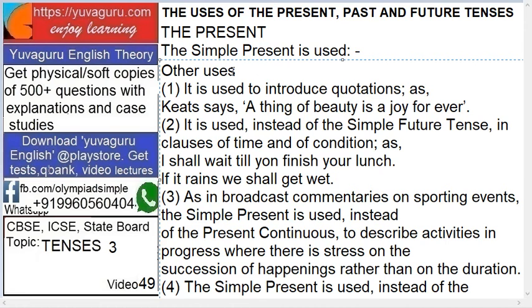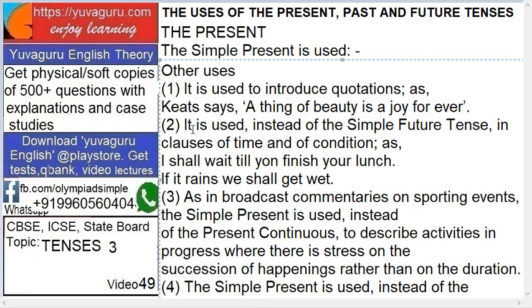Now, simple present is used to introduce a quotation. Keats says, "A thing of beauty is a joy forever." "Says" means what? Is he saying it now? Keats has already said it in the past, right? But then also we say "says."